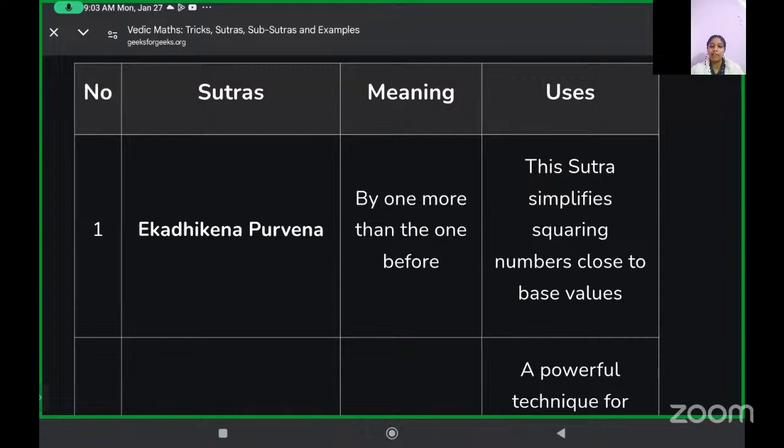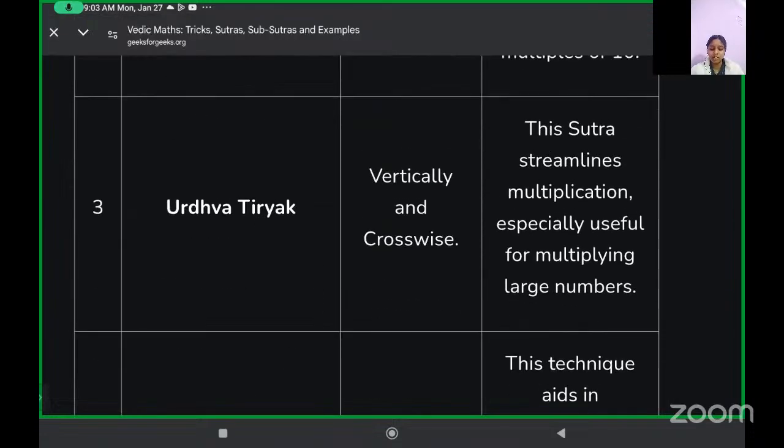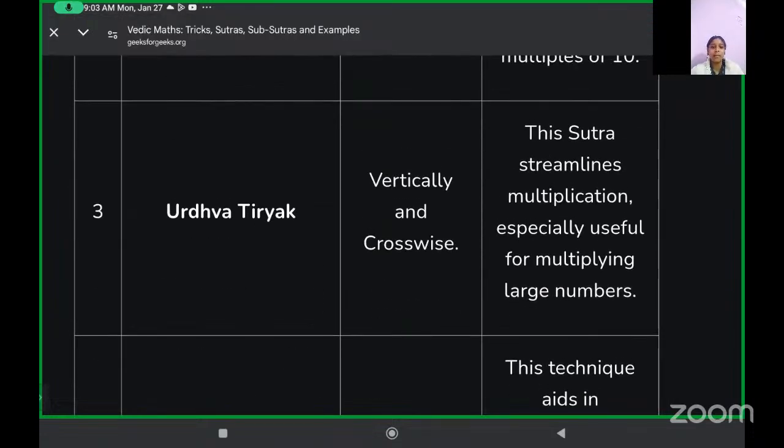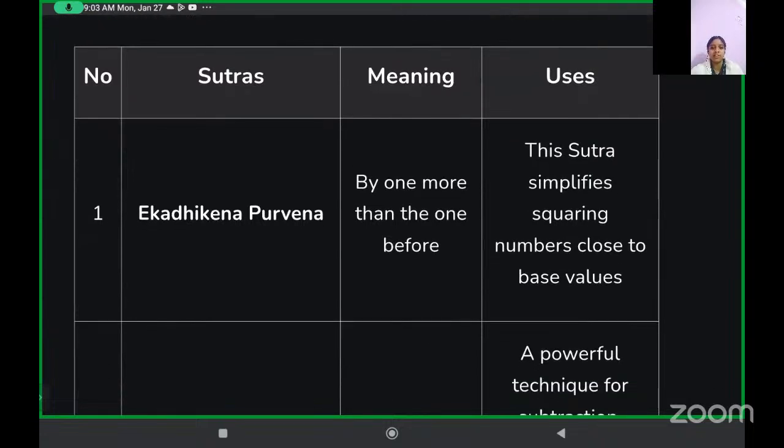But the name you have to know. At least do four or five simple ones. Take the small, simple ones and do the meaning and the original Sanskrit name also, because it can be asked in the paper. At least the basics you have to know.